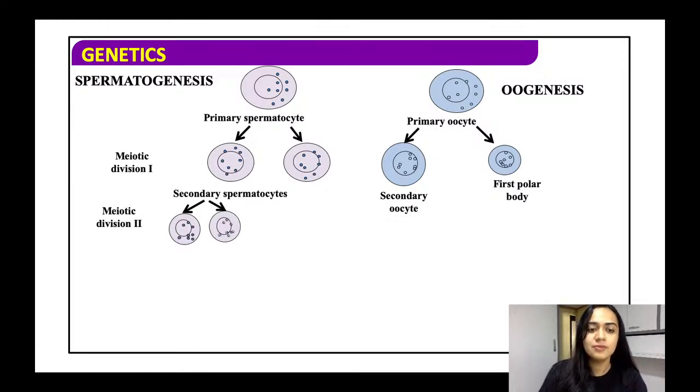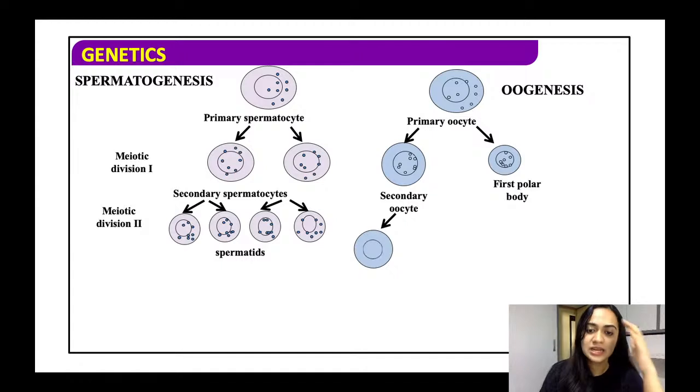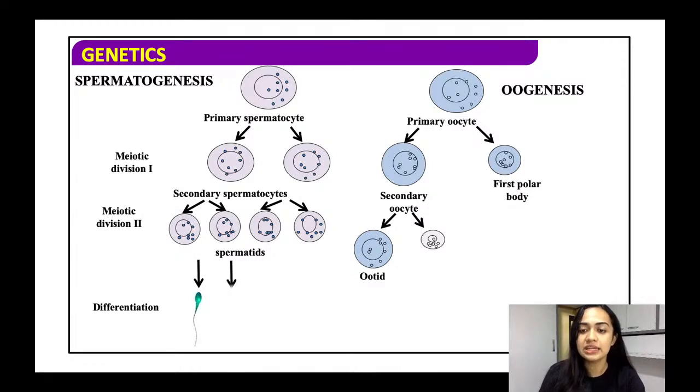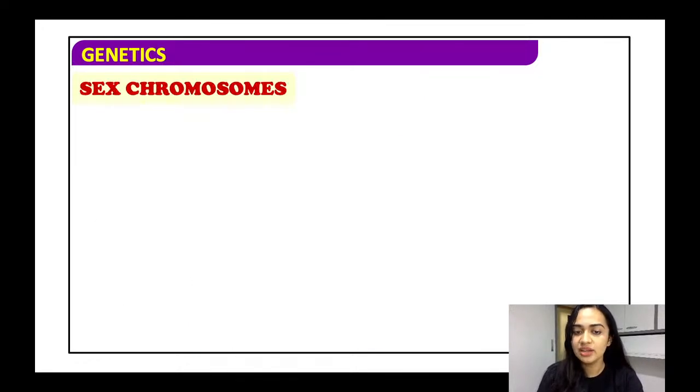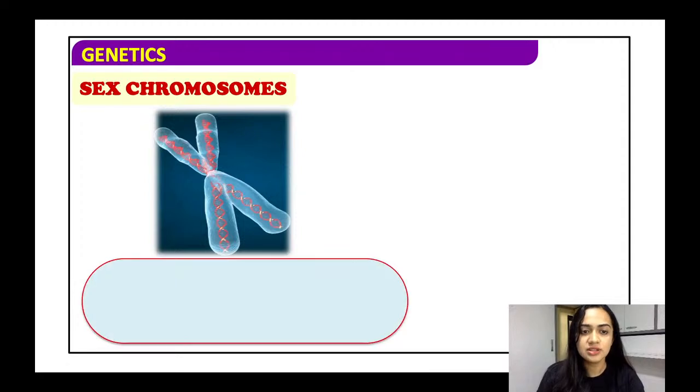ठीक है. तो यहाँ पे जो सेकेंडरी स्पर्मेटोसाइट्स है ये और आगे मल्टीप्लाई करता है, 4 हैप्लॉइड स्ट्रक्चर्स बनाते हैं. इधर भी जो सेकेंडरी oocyte है वो यहाँ क्या बनाता है? एक बड़ा ओवा बनाता है, and it will make another polar body. So it will again go into differentiation and it will give rise to spermatozoa that are similar and haploid in nature. And the oogenesis will give rise to an ovum. So this was the process.